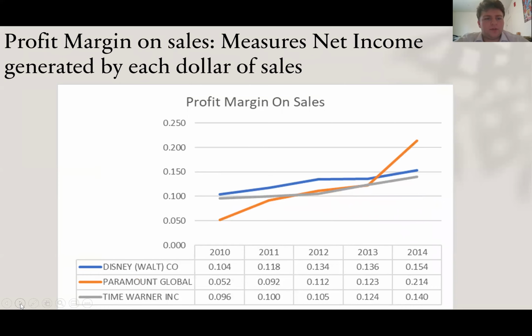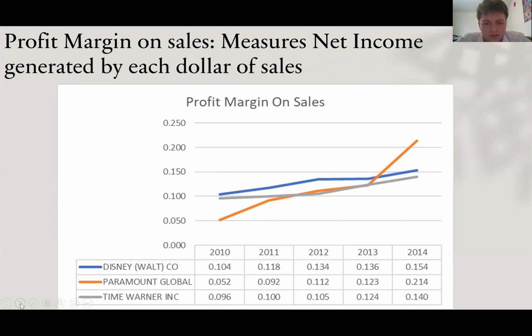So the next ratio is the profit margin on sales, which measures net income generated by each dollar of sales. A high net profit margin means that a company is able to effectively control its costs at a price higher than its costs, and investors take it as an overall indicator of profitability performance. A low net profit margin means a company uses an ineffective cost structure. As you can see, all three companies have a relatively low profit margin on sales, which shows that they use an ineffective cost structure.